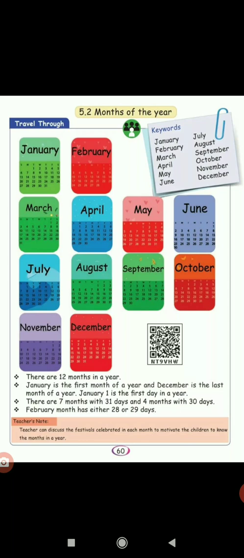Next, the month of February has either 28 or 29 days. In the year when February has 29 days, it is called a leap year.